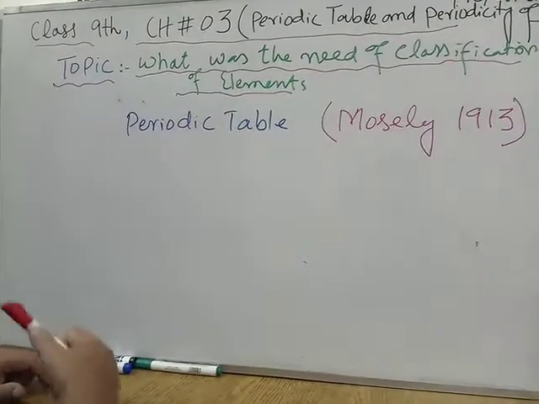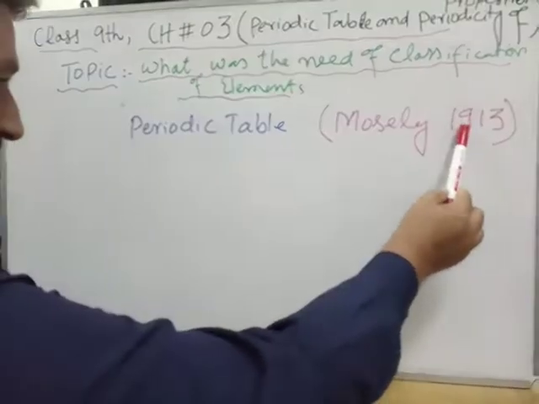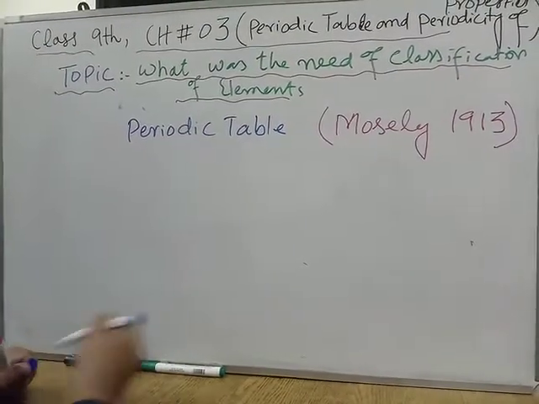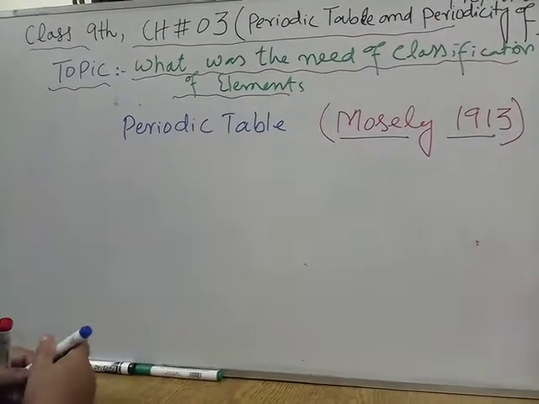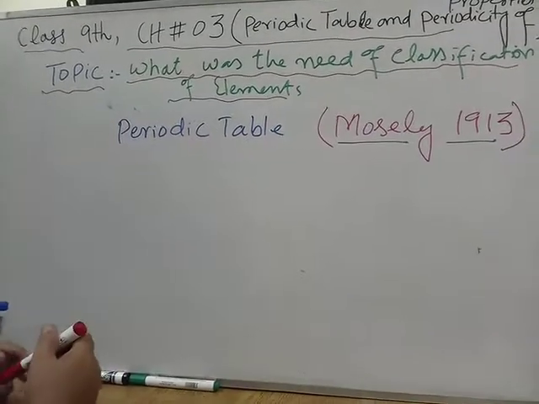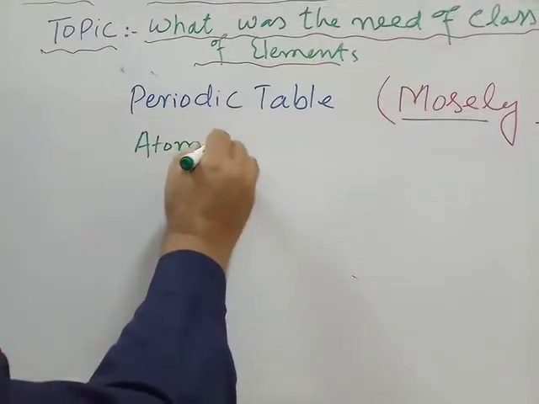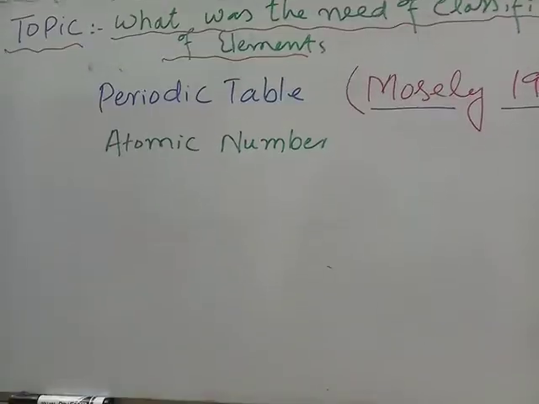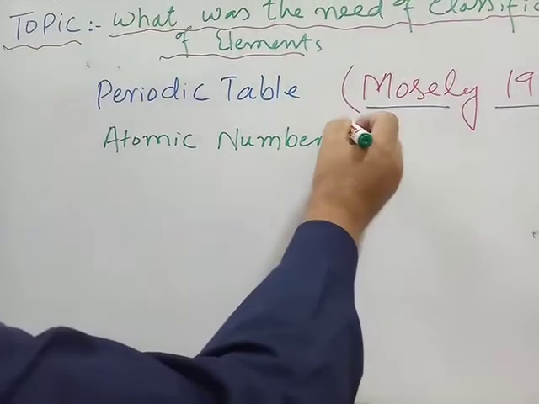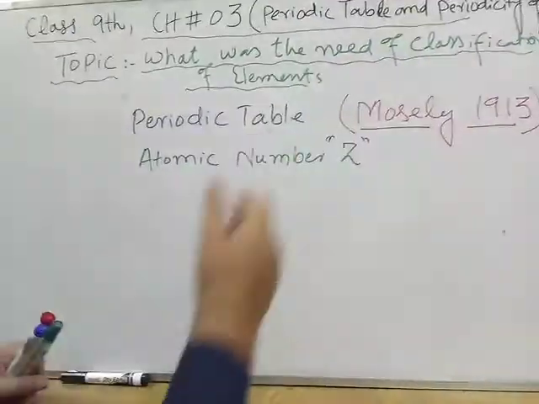This achievement goes to Moseley in 1913. Moseley was a chemist, and in 1913 he arranged the elements in increasing order of their atomic number. Atomic number is the number of protons present in the nucleus, or the number of total electrons present in a neutral atom, and it is represented by Z. So atomic number is the basis of the classification of elements, which was done by Moseley.